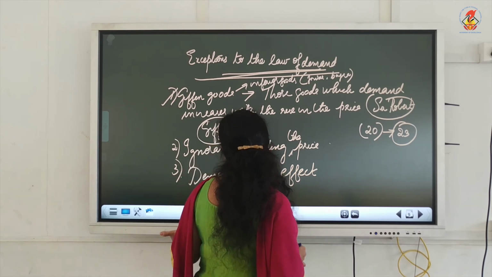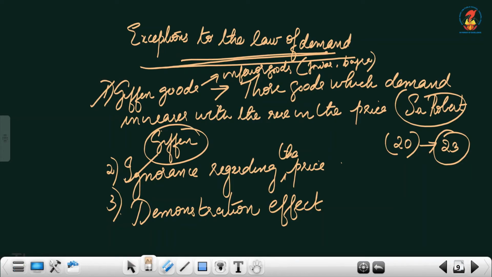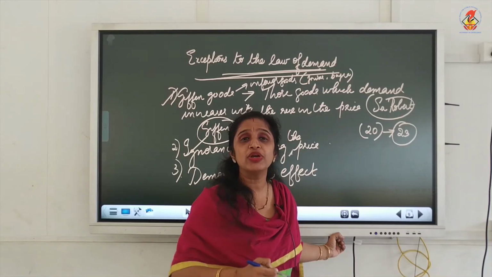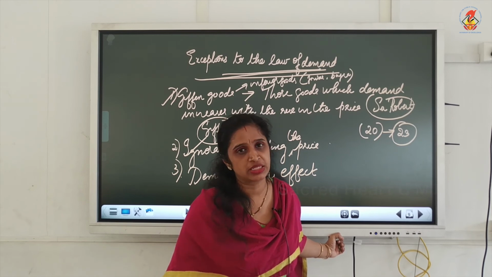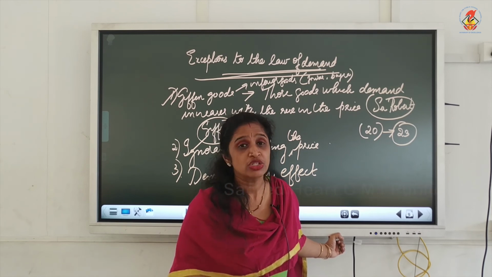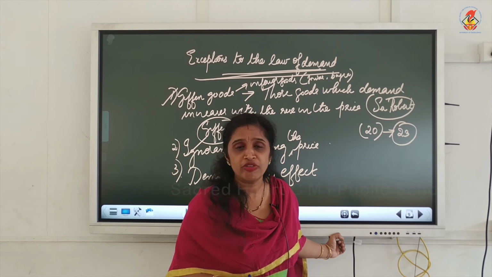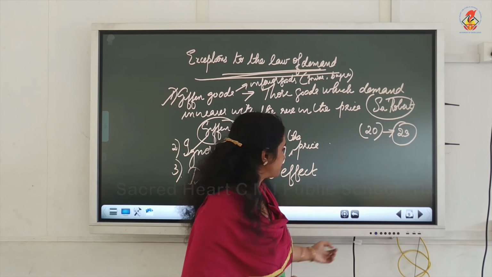Now, the next one is ignorance regarding the price. Some consumers are very ignorant regarding the price. They are not even bothered about the price. They will simply go on buying the products without comparing or observing the price difference or price variations. So, for such consumers, the law of demand will not work.